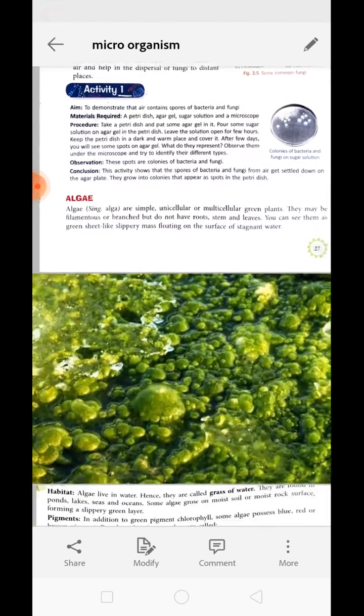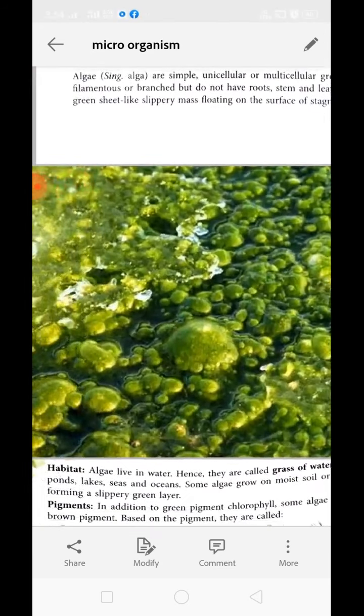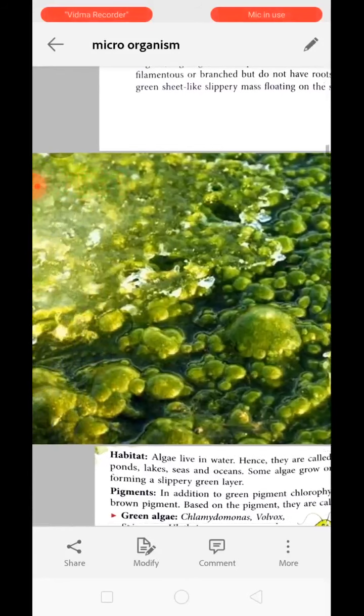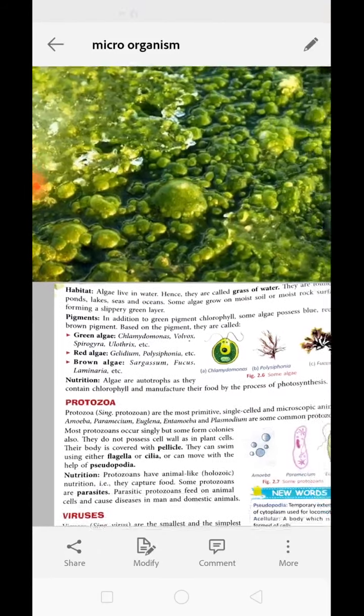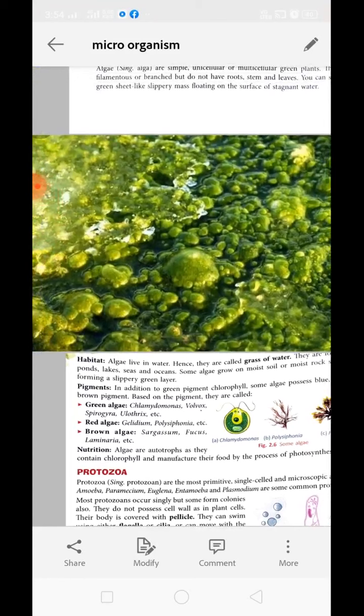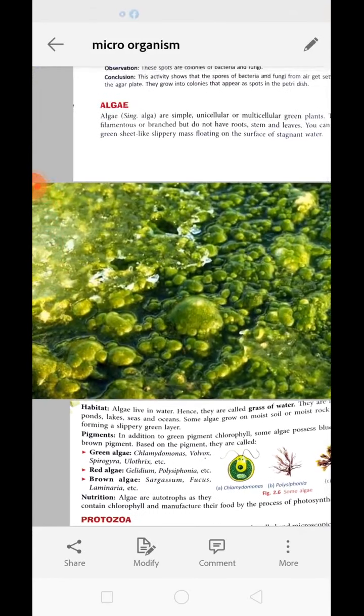You can see over here, this is what algae look like when they grow on the surface of water. It is a slippery mass floating on the surface of stagnant water. Algae actually live in water, hence they are called grasses of water. You can see they are present on top of the water. They are found in pond, lake, sea, ocean, anywhere where there is water you can find algae.